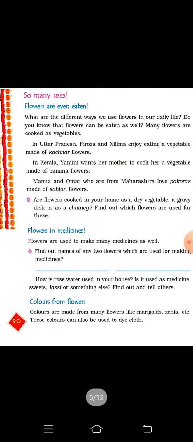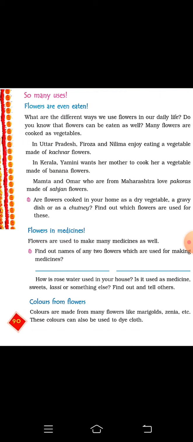Now let's come to this page. Do you know that flowers are only used for decoration? No, we can use flowers for different purposes. We use flowers for eating. We use flowers as medicines. We use flower colors also for different purposes. So please underline this. In Uttar Pradesh, Kachnar flower is used for making vegetables. In Kerala, banana flowers are used for making vegetables. And in Maharashtra, Sahajan flowers are used to make pakoras, and they are famous in Maharashtra.